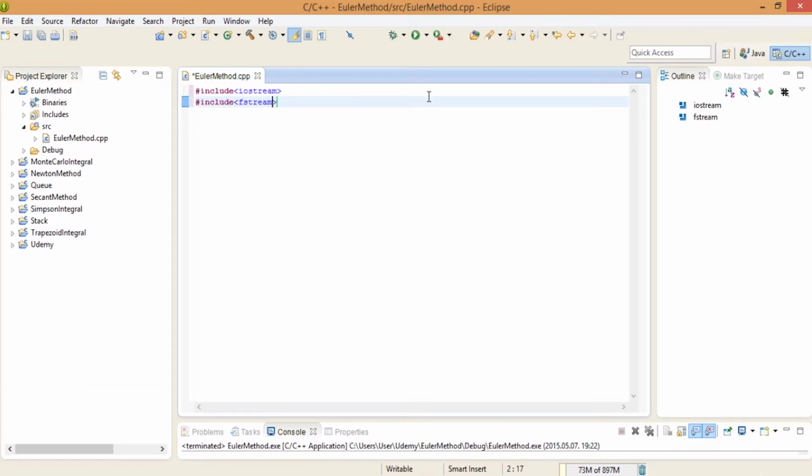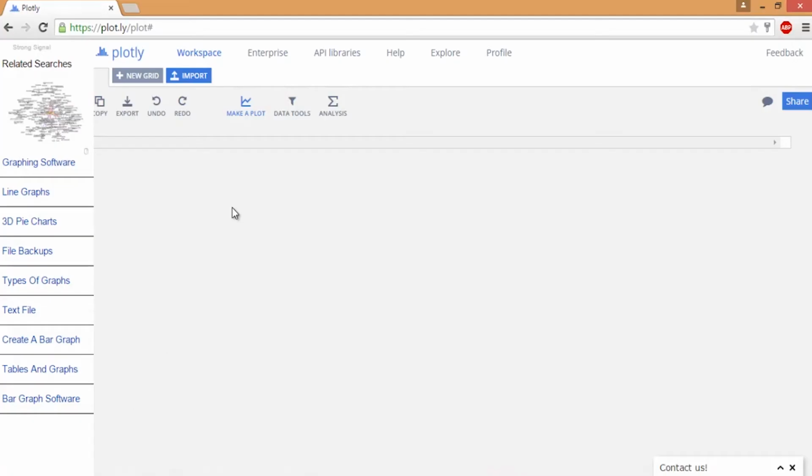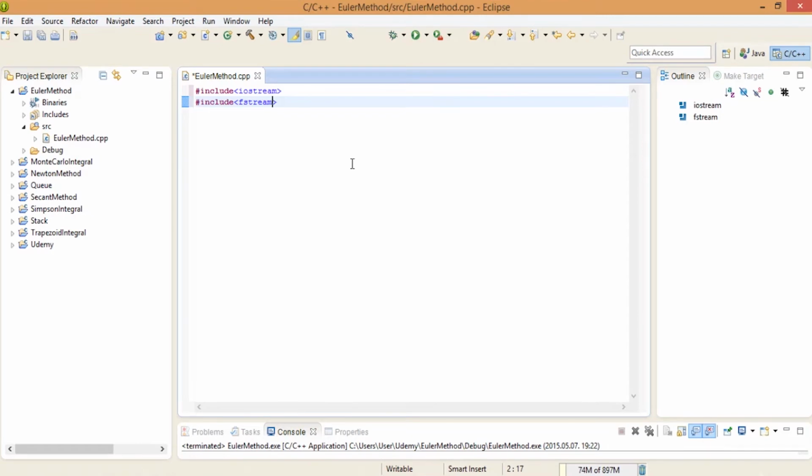We are going to save the data, and later on we are going to plot it with the help of plot.ly, because you can upload it to a server and it's going to plot it. You don't need any software. To be honest, I usually do it on Ubuntu Linux, and the gnuplot software is very easy to handle and manage these kinds of problems. But anyway,